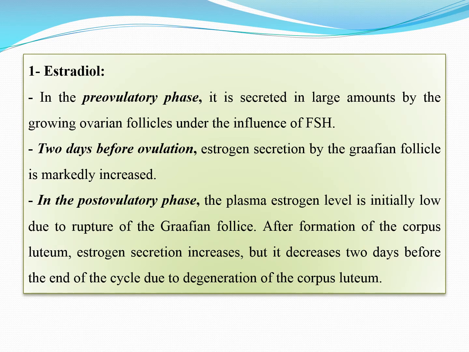The first hormone I'm going to describe is the estradiol or the estrogen. In the pre-ovulatory phase, it is secreted in large amounts by the growing ovarian follicle under the influence of FSH. Just 2 days before the ovulation, estrogen secretion by the Graafian follicle is markedly increased. But in the post-ovulatory phase, the plasma estrogen level is initially low due to rupture of the Graafian follicle. After formation of the corpus luteum, estrogen secretion increases, but it decreases 2 days before the end of the cycle due to degeneration of the corpus luteum.